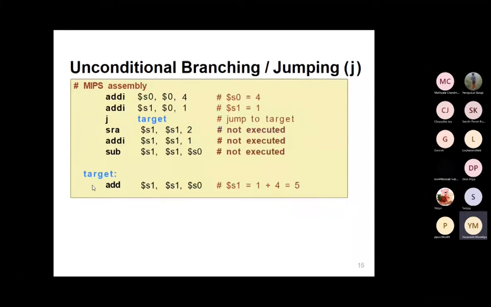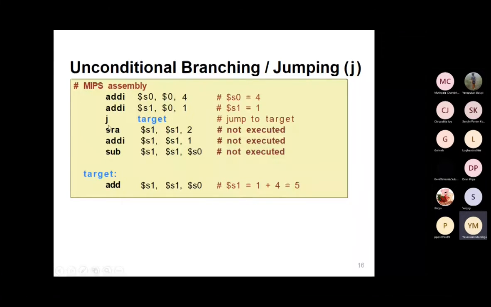And next, moving to unconditional branching and jumping. What we saw previously in branch taken and branch not taken are both conditional branching. And next, coming to unconditional branching: how are we going to implement it? Based on the jump operation, we are going to use unconditional branching. So first of all, I'm adding 0 and 4, assigning it into the S0 register, and adding 0 and 1 and assigning it to the S1 register.